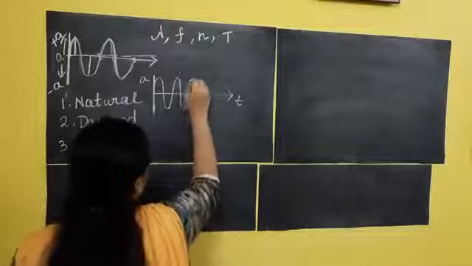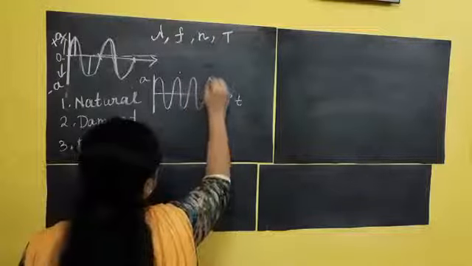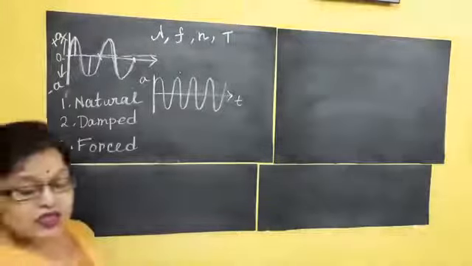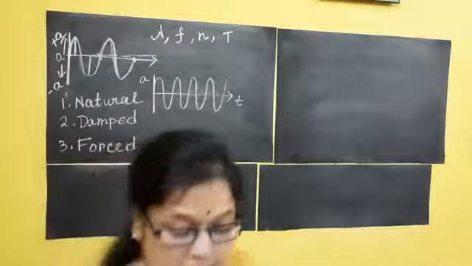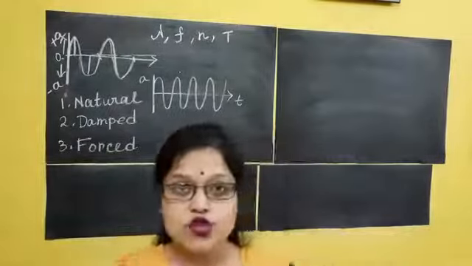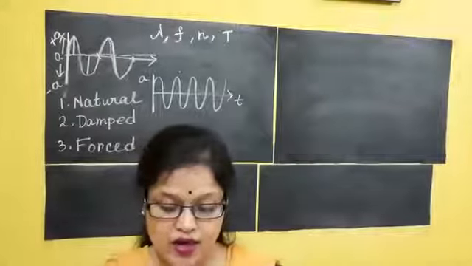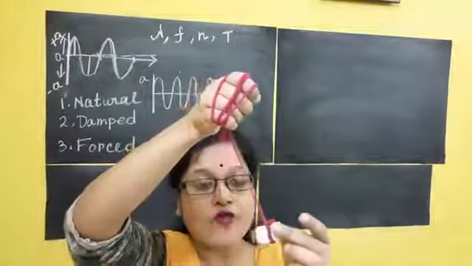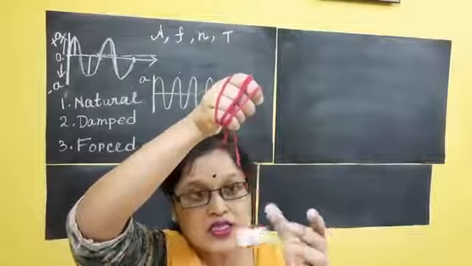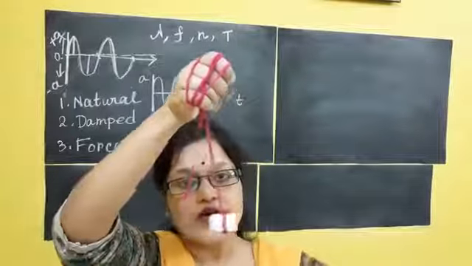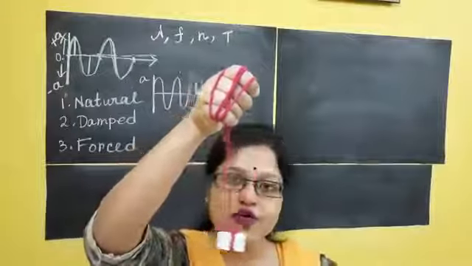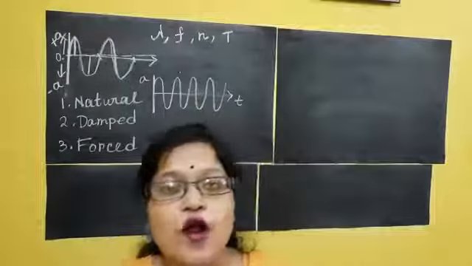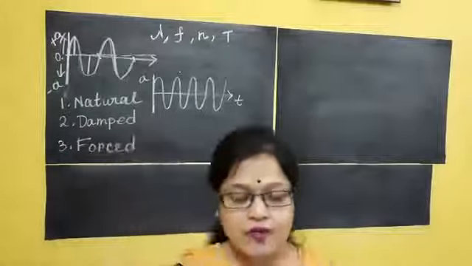Continuous vibration with undiminished amplitude, no dissipation of amplitude. It means that if the same vibration I am showing you with the string occurs in a vacuum, then you can see it will vibrate continuously without any dissipation force. But actually, since there is an outside force, it is stopped from its vibratory motion.